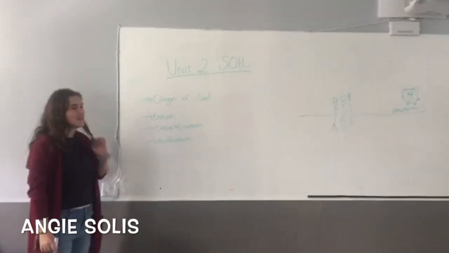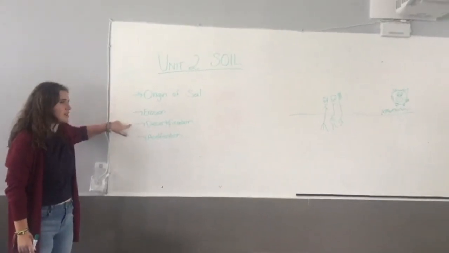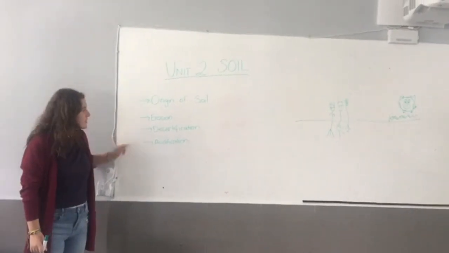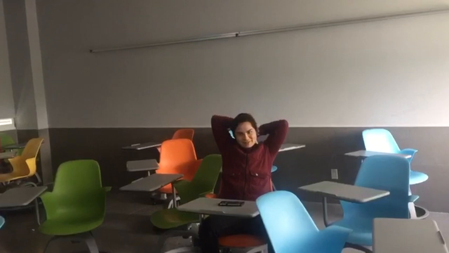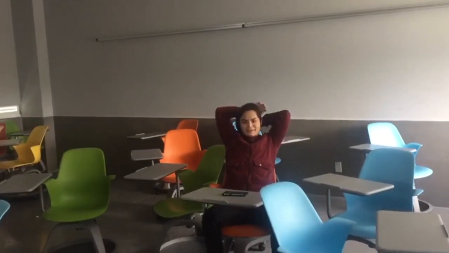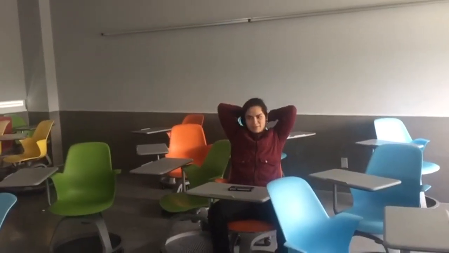Good morning, class. As you know, yesterday we saw origin of soil, erosion, and desertification. Let's review a little bit. Who can tell me what desertification is? Yes, Bruno. I think it's the process by which fertile lands become desert, typically as a result of drought, deforestation, or inappropriate agriculture.